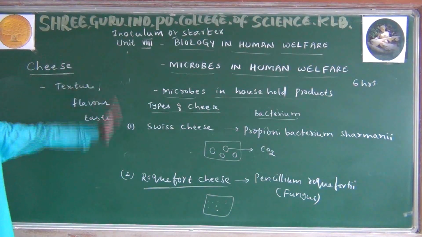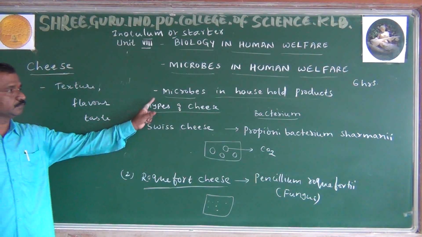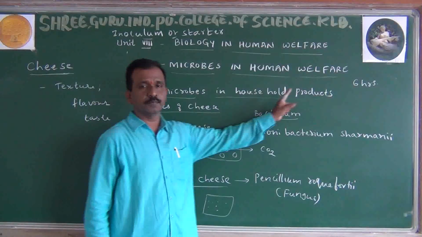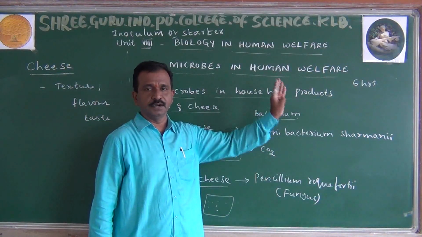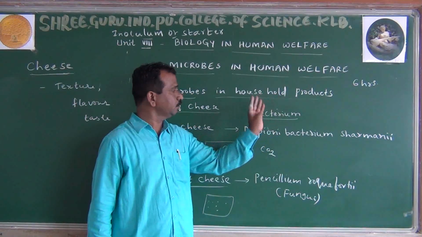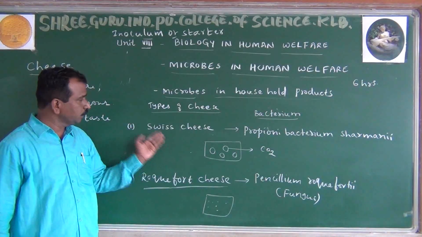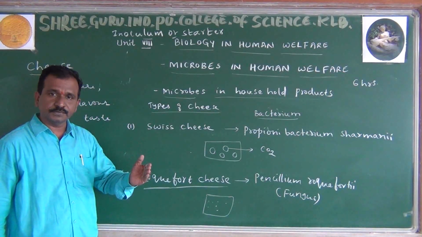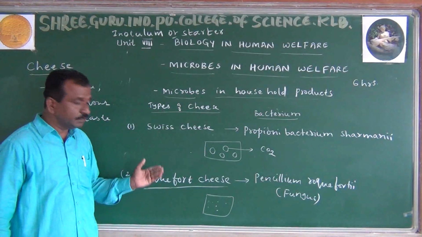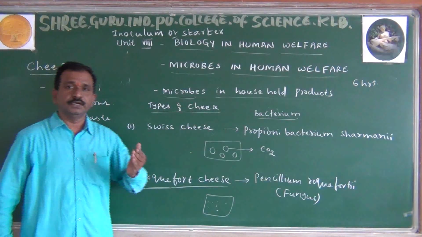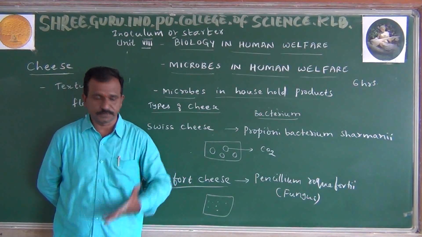Today we have studied how microorganisms are used in household products, like curd formation and how dough formation takes place. We have also observed the different kinds of cheeses and toddy. Different fermented foods are also to be observed: bamboo shoot, soya bean and fish.